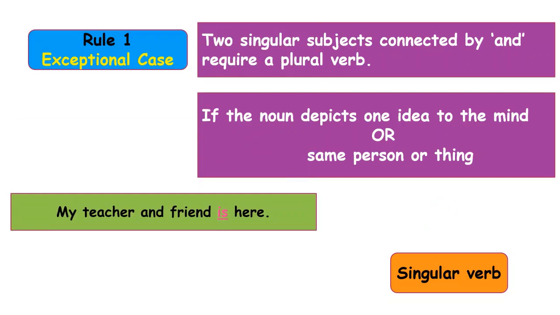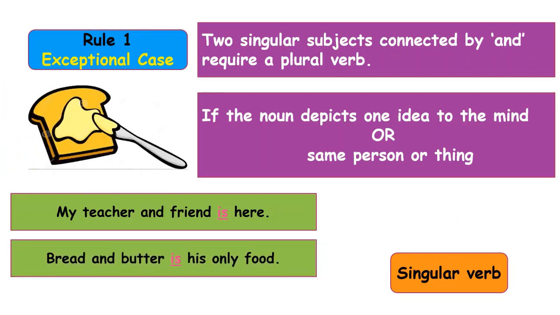My teacher and friend is here. Here teacher and friend is the same person, though it is joined by and, that is why we use a singular verb is. Let's look at another sentence. Bread and butter is his only food. Bread and butter, these subjects denote one idea, one food, and that is why we are using the singular verb is.